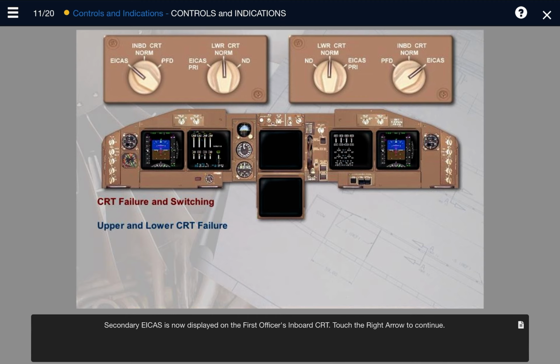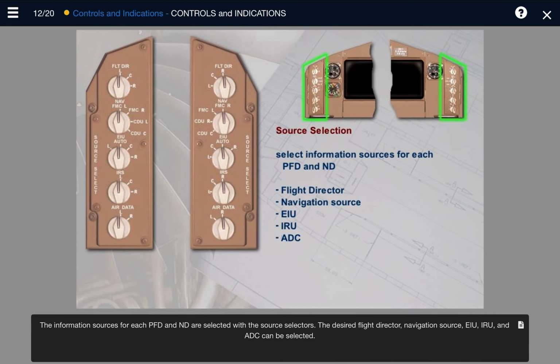Touch the right arrow to continue. The information sources for each PFD and ND are selected with the source selectors. The desired flight director, navigation source, EIU, IRU, and ADC can be selected.